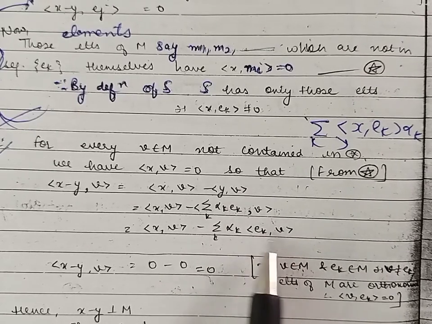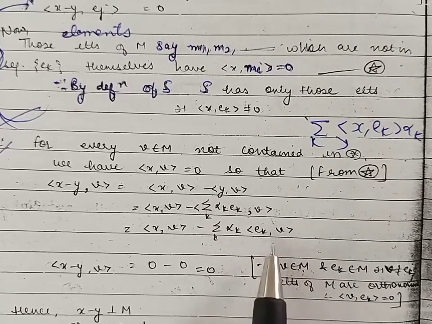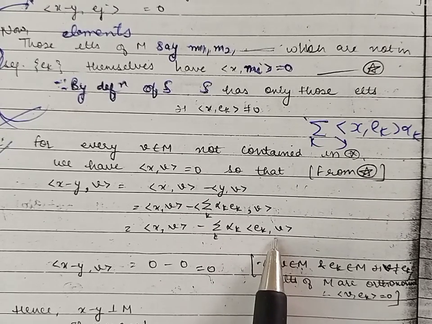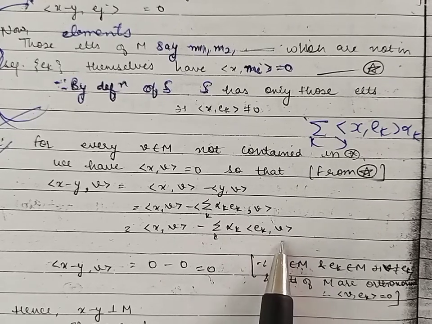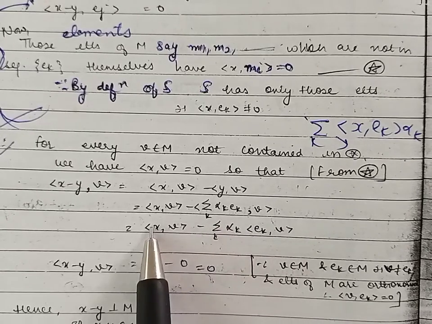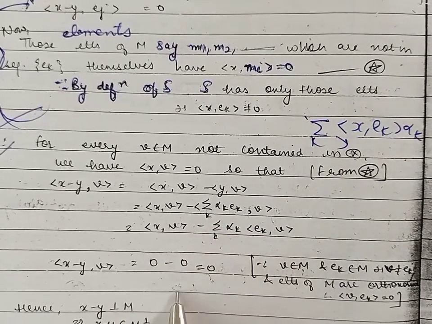Now v and ek are different elements, and the set M has the elements as orthogonal because the set M is orthonormal. So the inner product of every two different elements will be 0. So this term is 0. And also inner product of x with v, that is also 0.